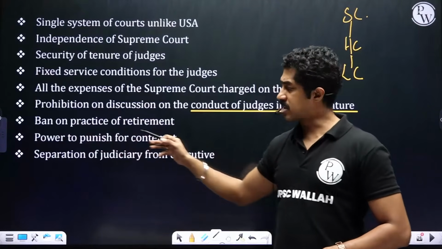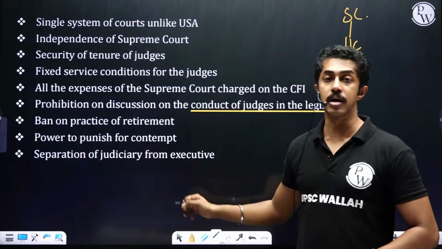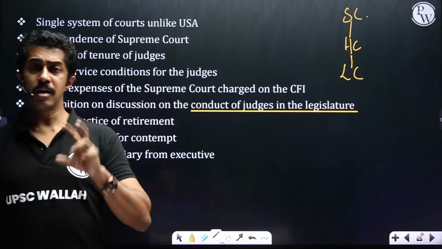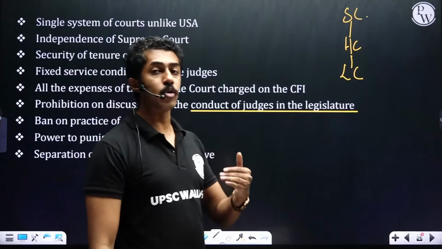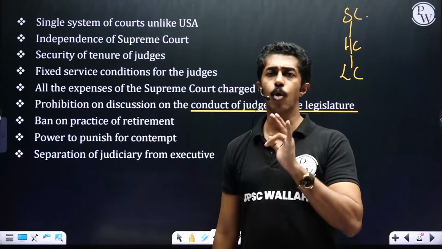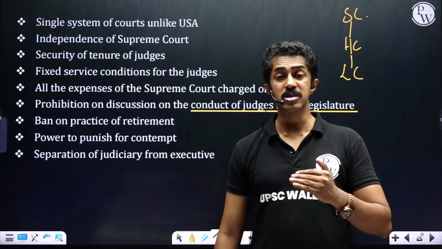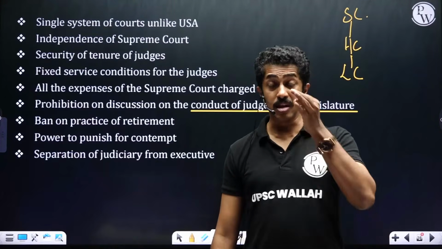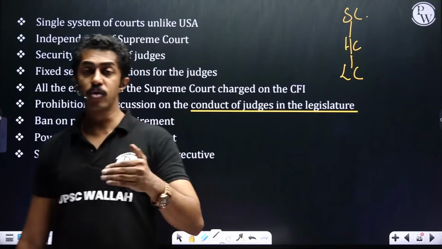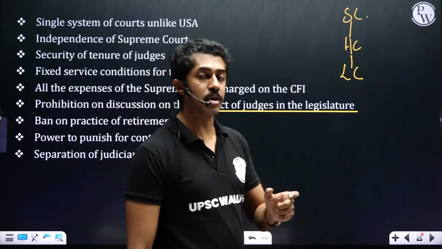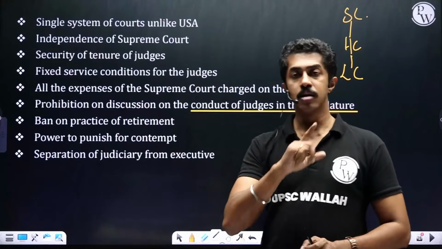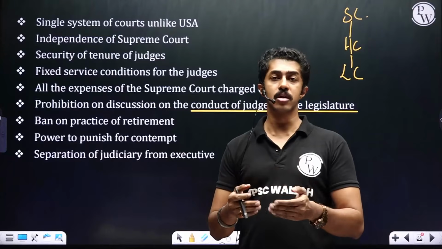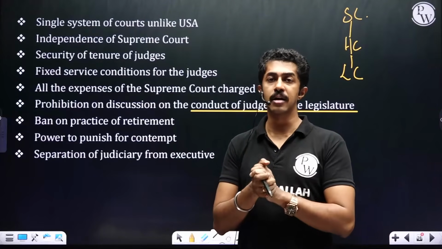There is a ban on practice after retirement, and power to punish for contempt. That is, if you make a statement or a comment which causes prejudice to the Supreme Court or to the judiciary as a whole, the court can punish you for contempt. Causing prejudice means you develop a negative opinion of the judiciary. Genuine criticism is entertained, but if you falsify the facts and data and speak or even publish any article, that can be punished by the court. Finally, we come to separation of judiciary from executive, which is also enshrined in the Constitution under Article 50.